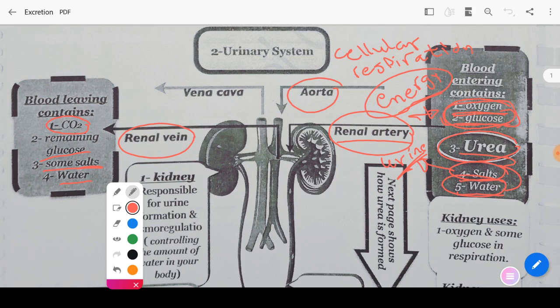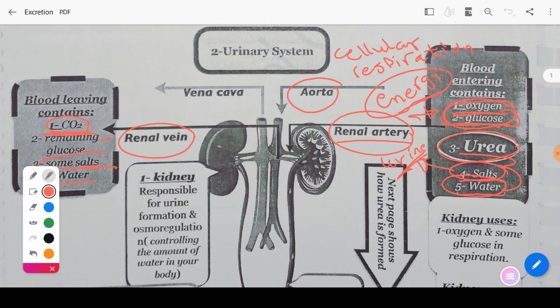So don't forget this one. All of these materials leave the kidney through the renal vein, but where does the CO2 come from? The CO2 is produced from cellular respiration by the breaking down of glucose in the presence of oxygen to release energy. And then the renal vein connects to the vena cava to pour the blood into the right atrium, to be filtered during the blood circulation, and so on.